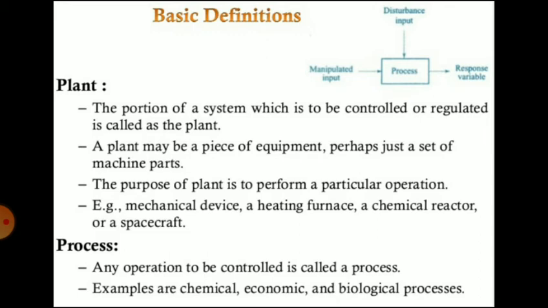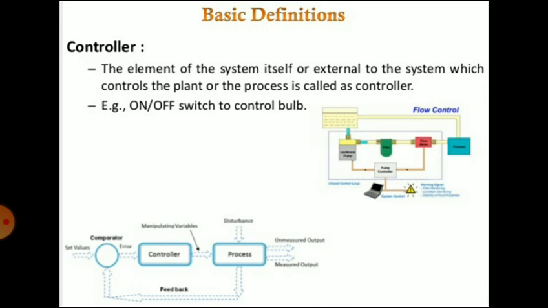The next is the process. Any operation to be controlled is called a process. Examples are chemical, economic or biological processes. Then the controller. The element of the system itself, or external to the system, which controls the plant or the process is called the controller.